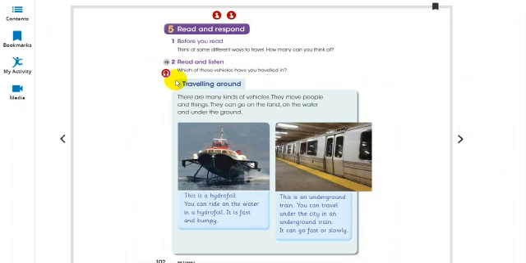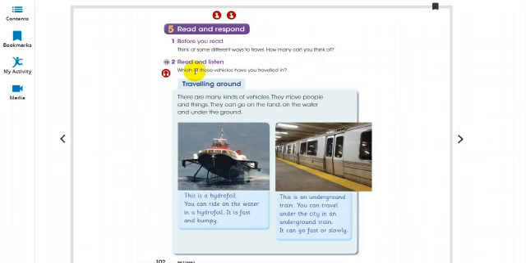So we have thought of the different ways through which we can travel, that is roadways, waterways, airways, and underground. We can go on the land, water, air, sky, and under the ground.